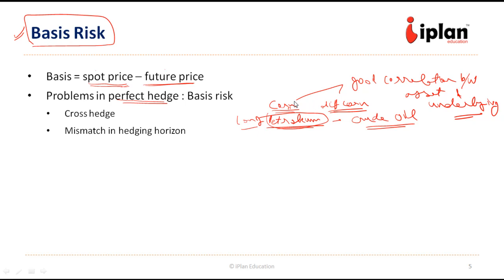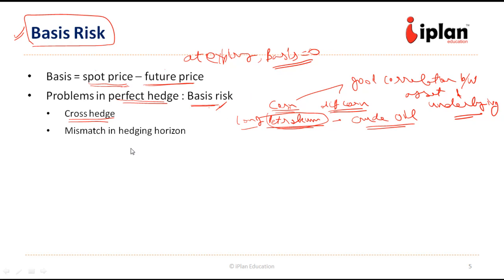So there is certain basis risk which remains, because the spot price of one and future price of the other may not converge at the time of expiry completely. So this is the case where we have cross hedge. As we have said, at expiry the basis should be 0. But if these two assets are not exactly the same, then our basis may not be 0. So that is the basis risk.